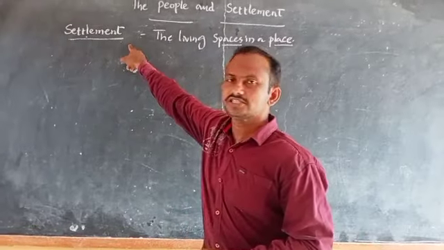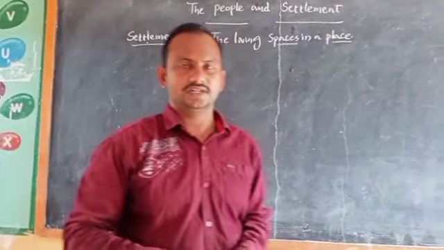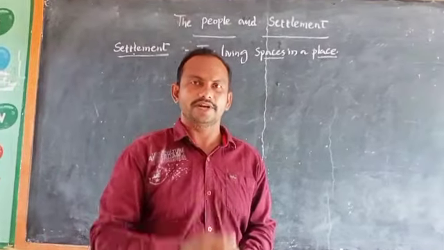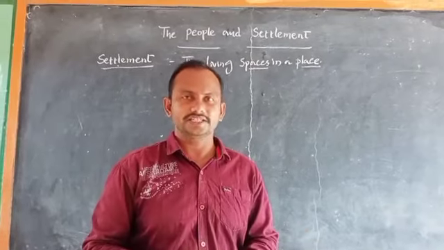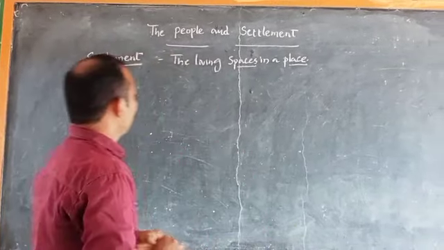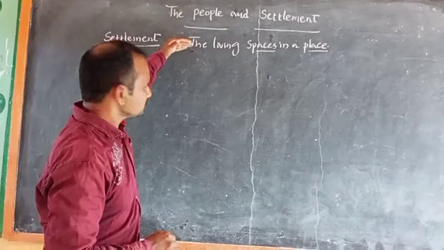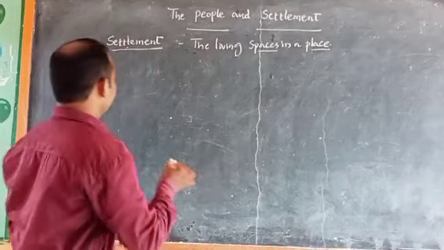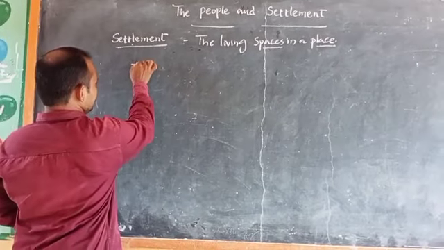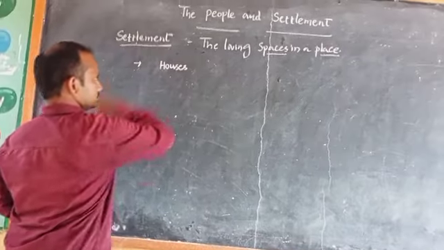In a settlement, we have different kinds of activities. For example, in your living place, you can find different kinds of activities. Let us see what type of activities are present in a settlement. For example, houses.